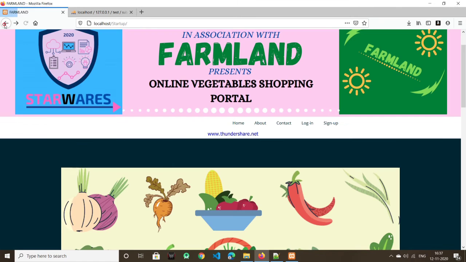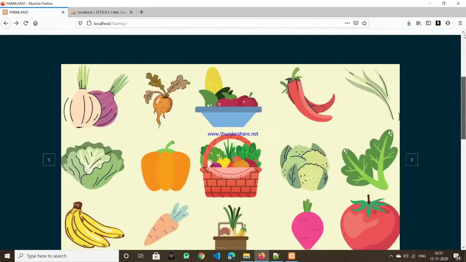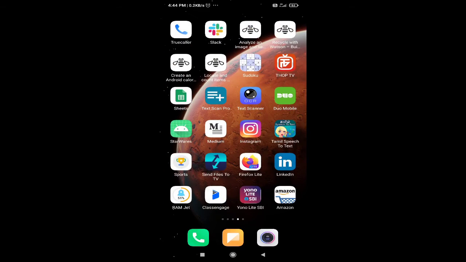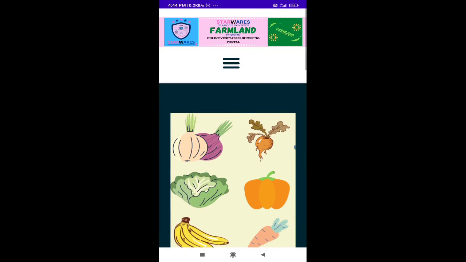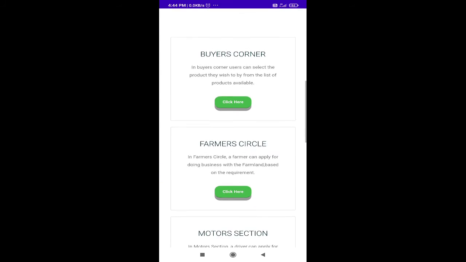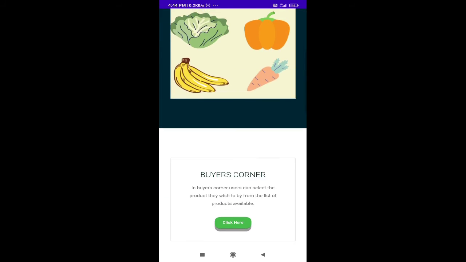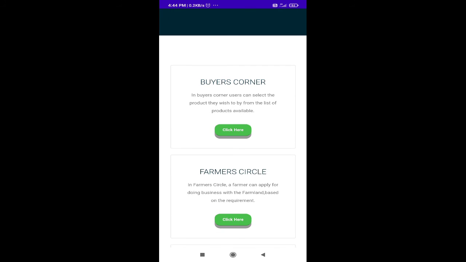This portal acts as a mediator between the farmer and the buyers. We have also created an Android app similar to the portal, which consists of all the same facilities that are available in the portal.